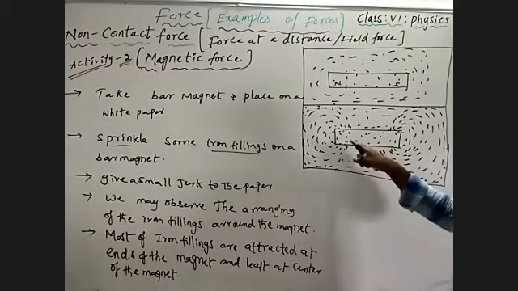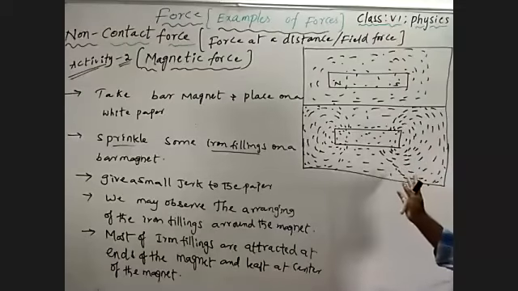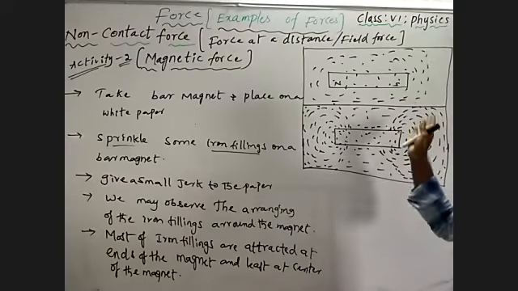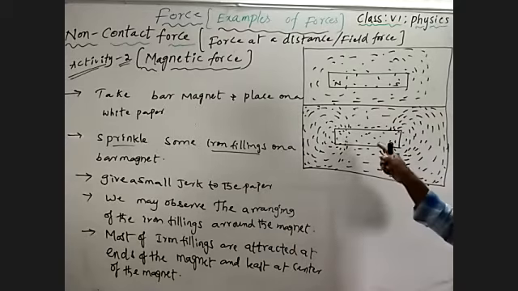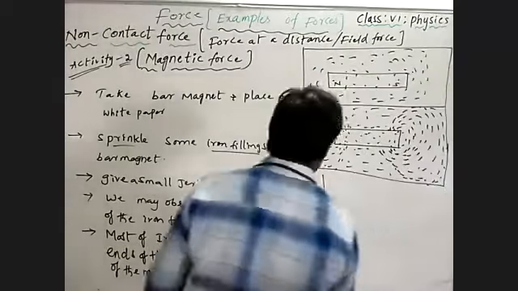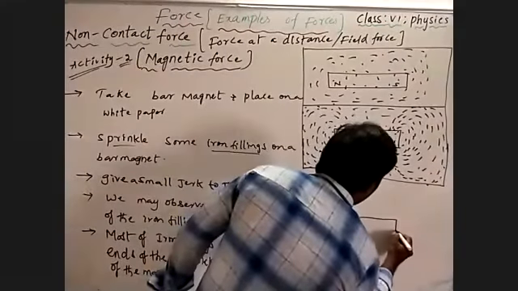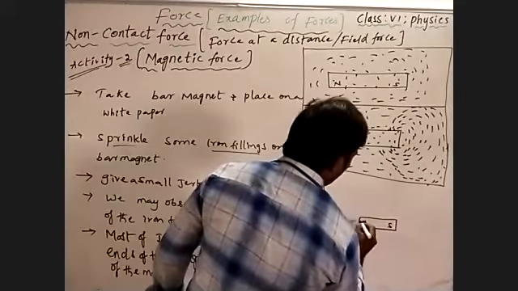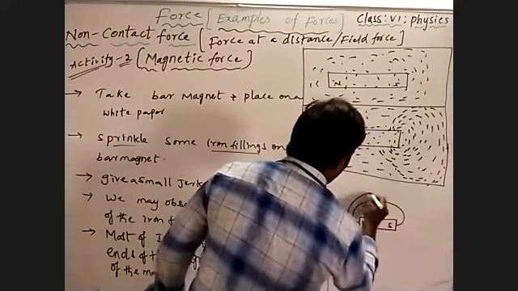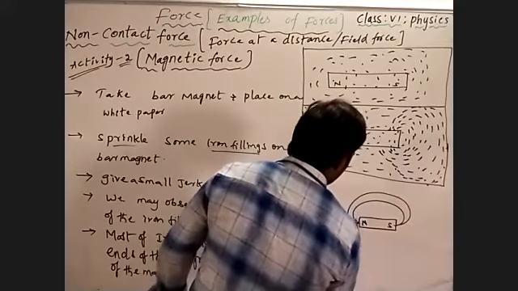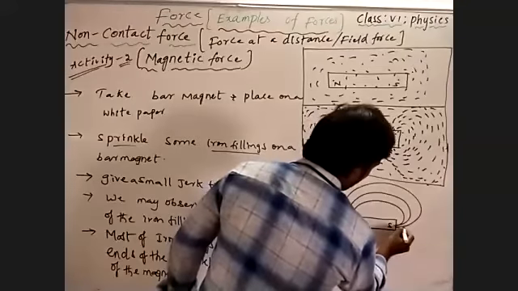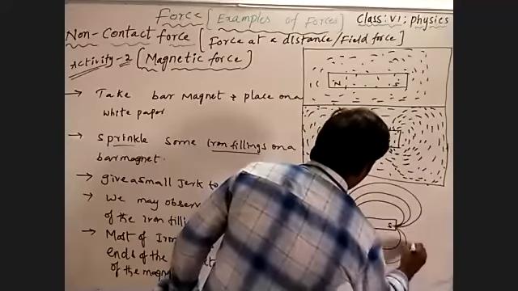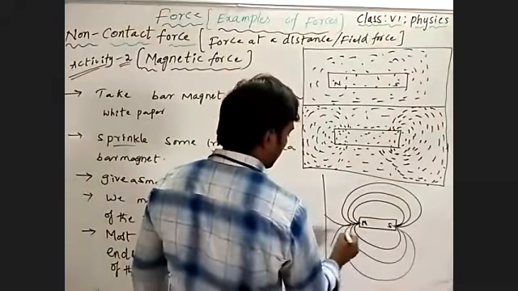So by this we can identify the magnetic field lines. Magnetic field means the region around the magnet where the magnetic force is experienced. We can draw the magnetic field lines like this. See, this is the magnet, North Pole and South Pole. See here, how I'm showing to you. These are the magnetic field lines.